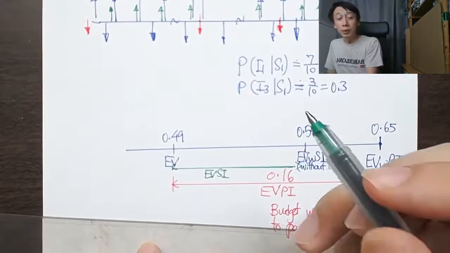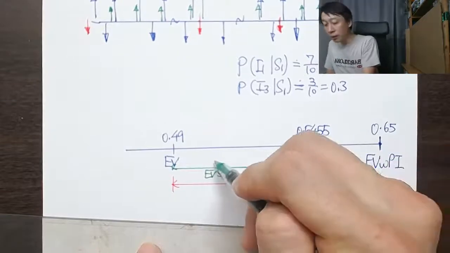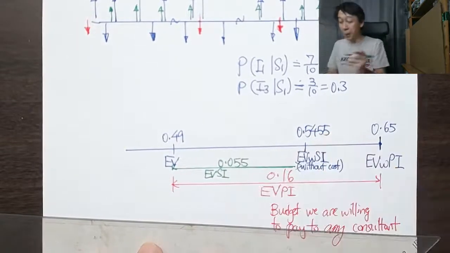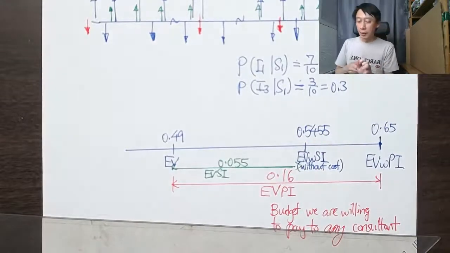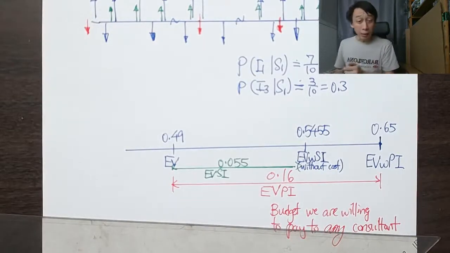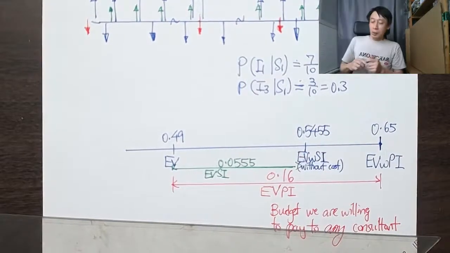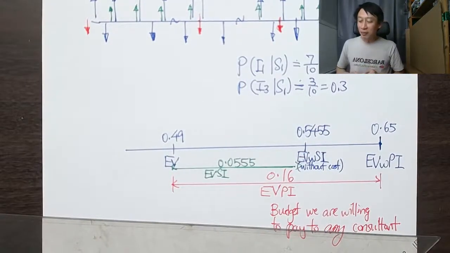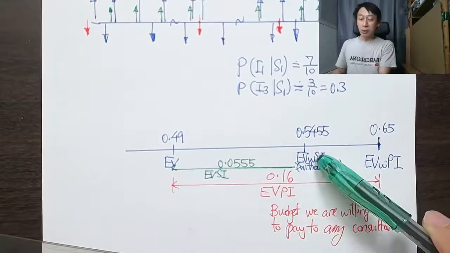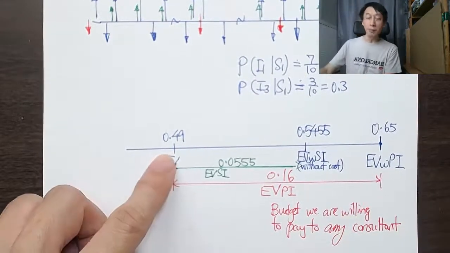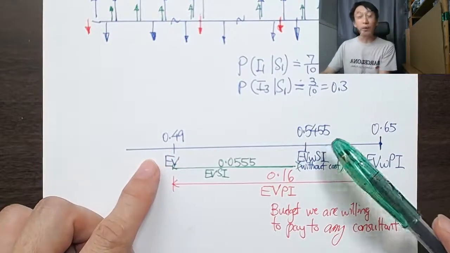So this difference will give us 0.055 million. In terms of expected value, this consultant, not any consultant, this particular consultant brought us from our current position 0.49 to 0.5455.